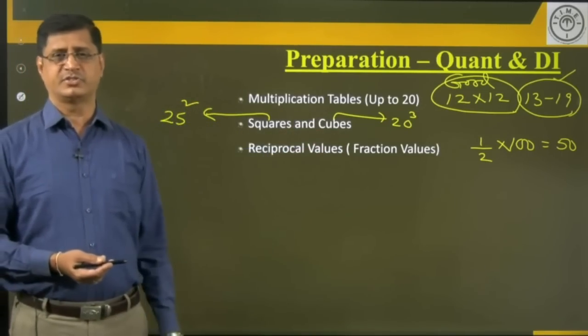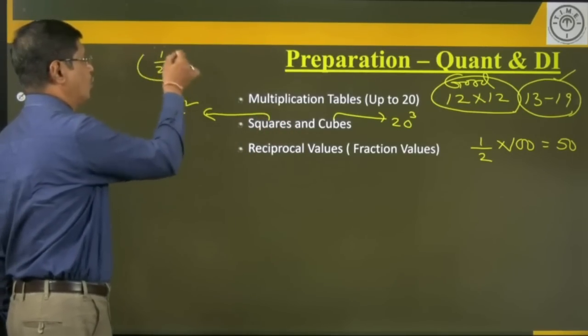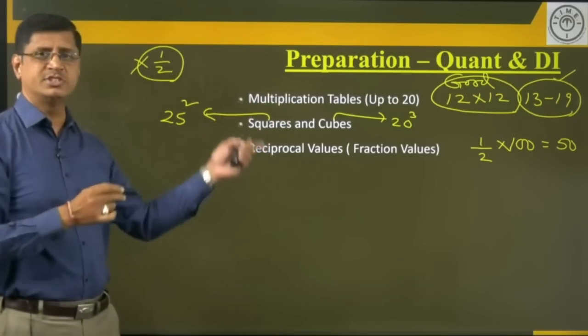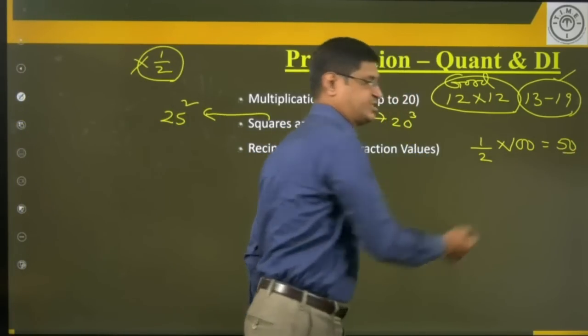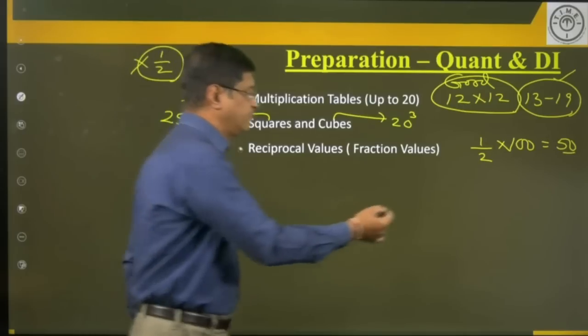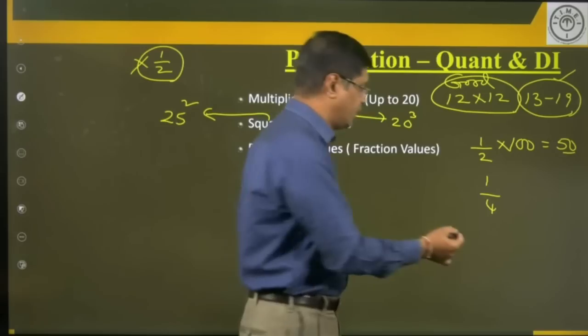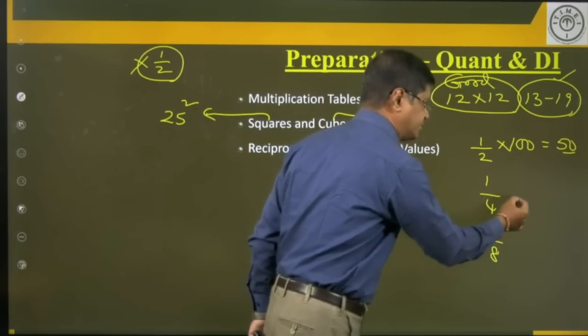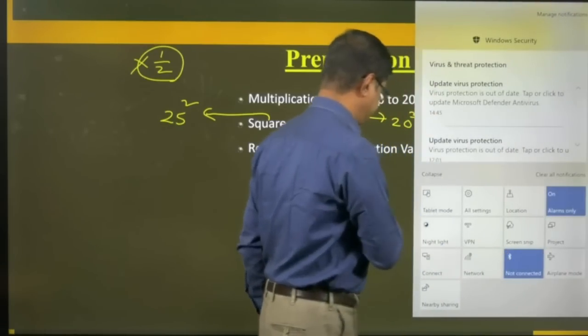So, here 50%. For example, when you multiply 1 by 2 into 1 by 2, how much is it? 1 by 4. 1 by 4 is how much? Half of the 50%. Again 1 by 4 is multiplied with 1 by 2. Then what is the result? That is 1 by 8. What is the value of 1 by 8?